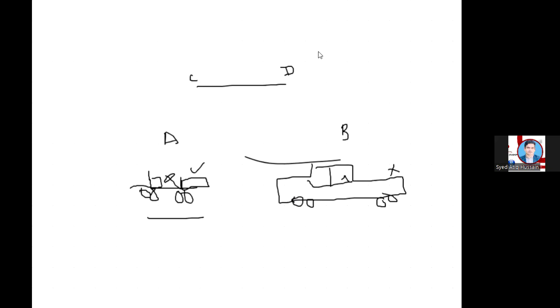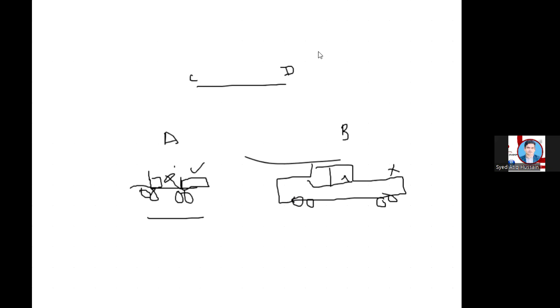So it is in working condition, although it has no body, no safeguard or anything which protects us from the environment. Now if I ask you, please drive the second car, can you drive this? No, because it has no engine.